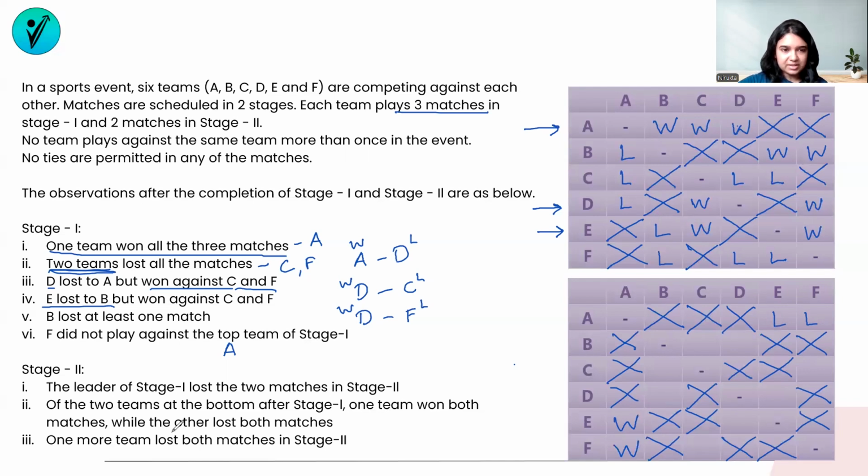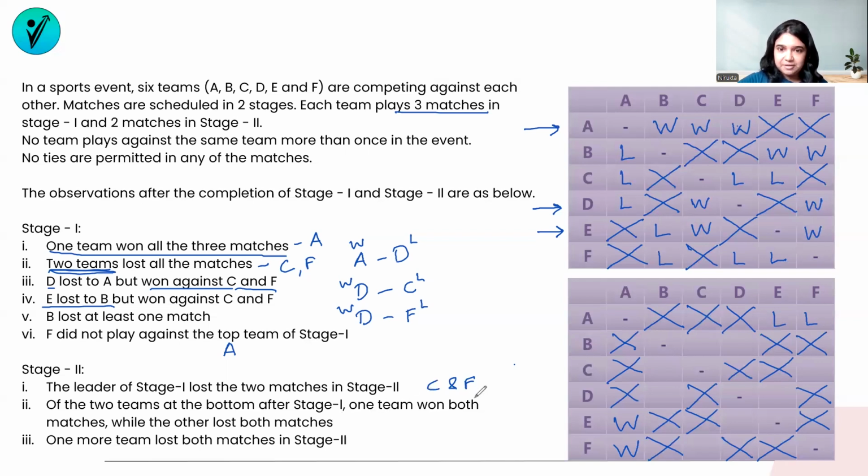The second condition says, of the 2 teams at the bottom after stage 1, which would be the teams that have lost all the matches, C and F, one team won both the matches in stage 2, and the other team lost both the matches in stage 2. We don't know yet, so let's keep that on hold.